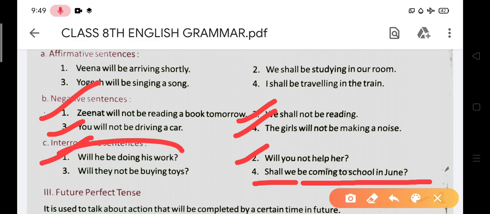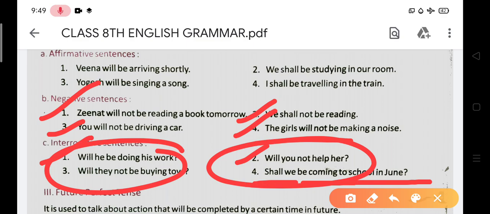So these are the examples of interrogative sentences. Very first we have used helping verb will, after that subject, be, main verb plus ing, doing his work. Shall I be doing his work? Okay, and you know, at the end of the sentence you will use a question mark.